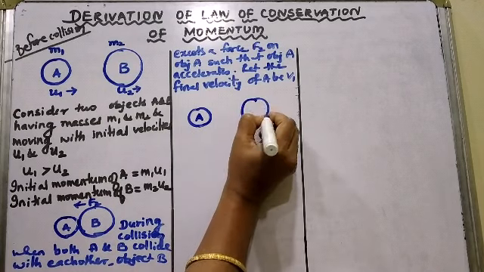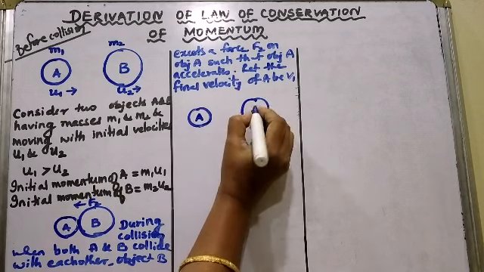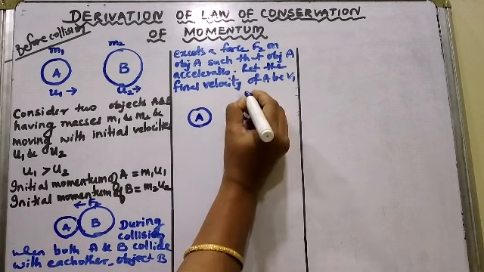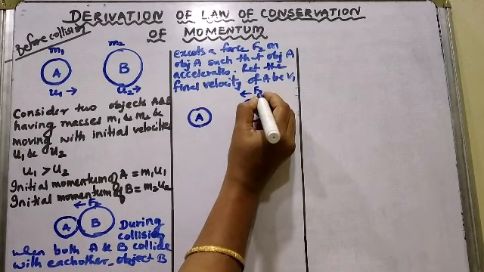So now both of them will start moving with different velocities. As I said, B has exerted a force of F2.